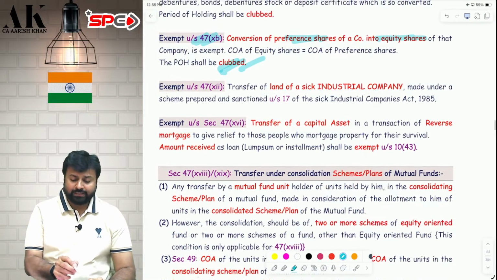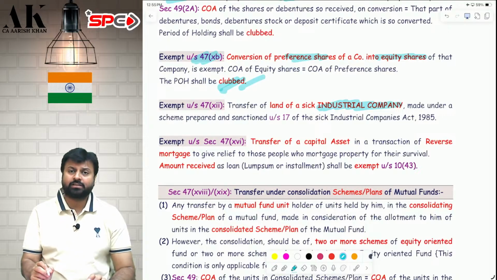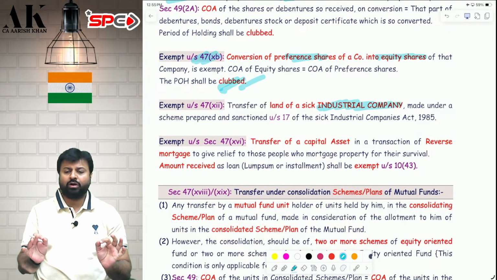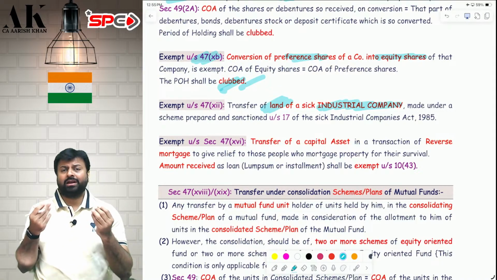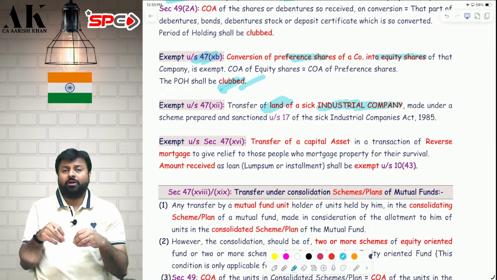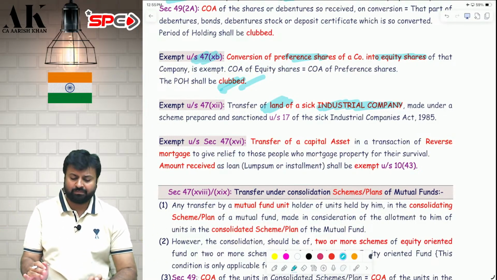Next one, 47(12). If your company has become a sick industrial company, and because of that you are transferring your land, then whatever land you transfer on becoming sick will not be subject to tax. That will be exempt under income tax law.